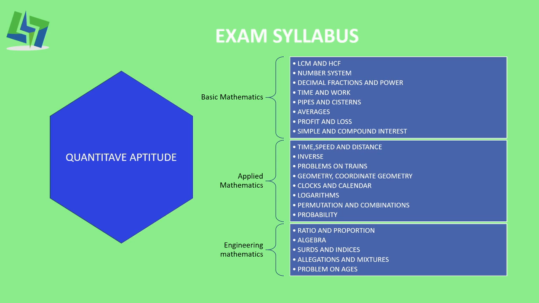The chapters under applied mathematics are time, speed and distance, inverse, problems on trains, geometry and coordinate geometry, clocks and calendar, logarithms, permutation and combinations, and lastly probability. The chapters under engineering mathematics are ratio and proportion, algebra, surds and indices, allegations and mixtures, problems on ages.